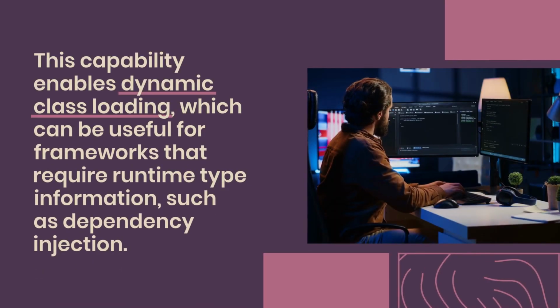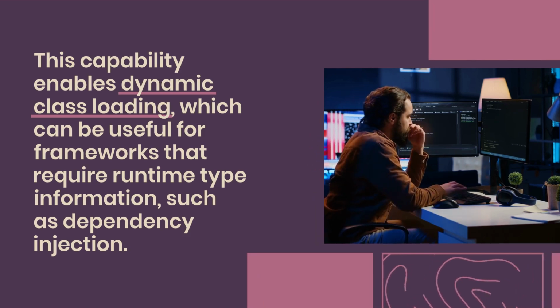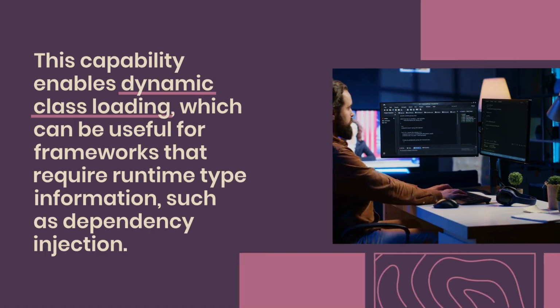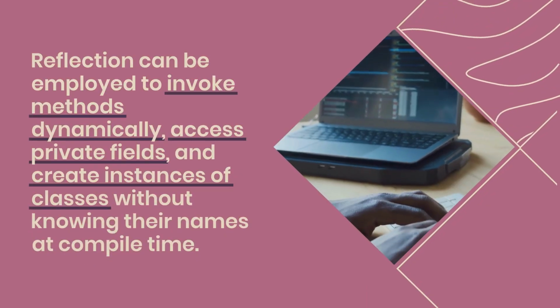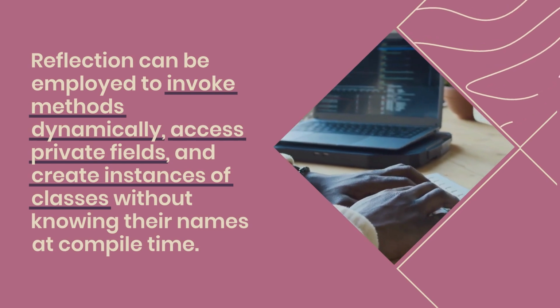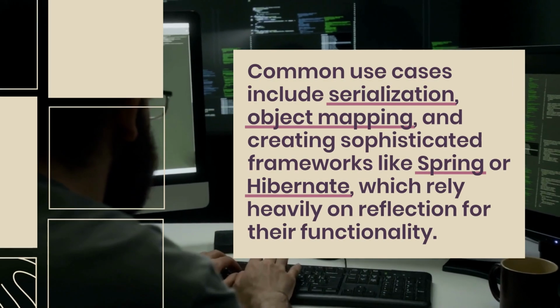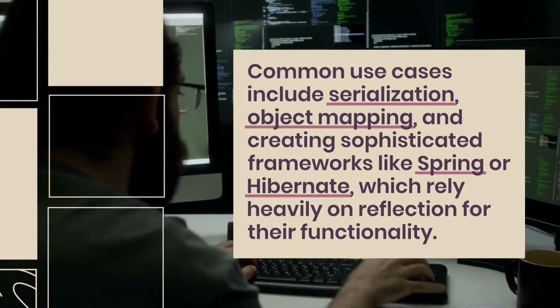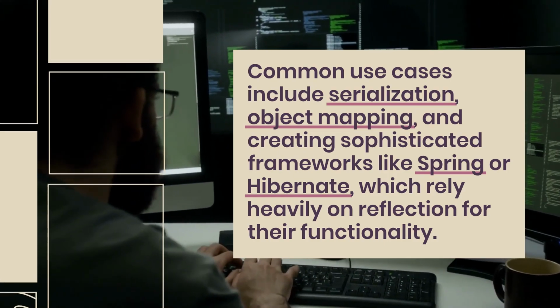This capability enables dynamic class loading, which can be useful for frameworks that require runtime type information, such as dependency injection. Reflection can be employed to invoke methods dynamically, access private fields, and create instances of classes without knowing their names at compile time. Common use cases include serialization, object mapping, and creating sophisticated frameworks like Spring or Hibernate, which rely heavily on reflection for their functionality.